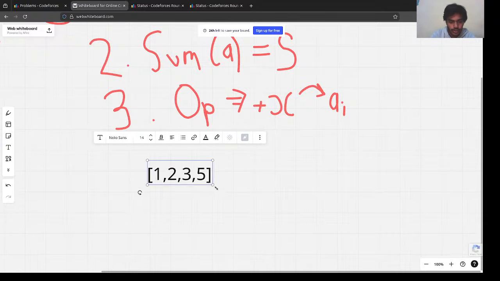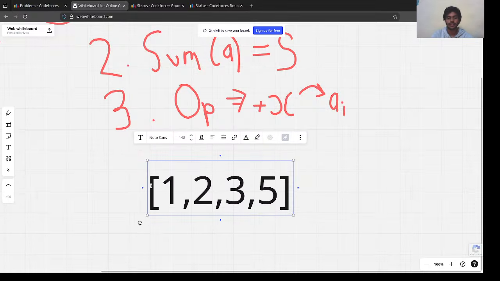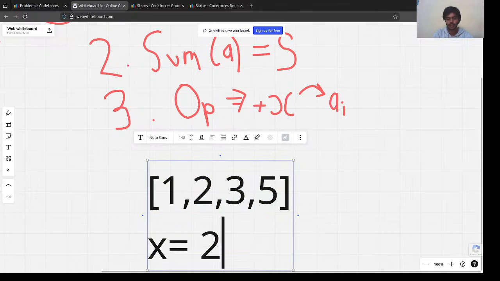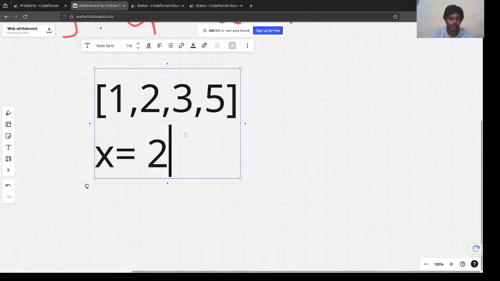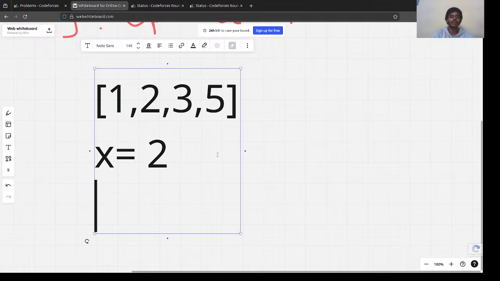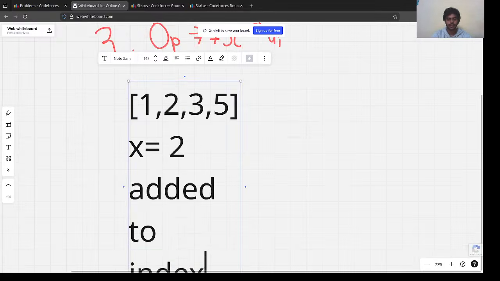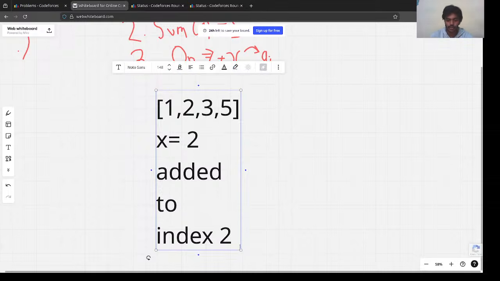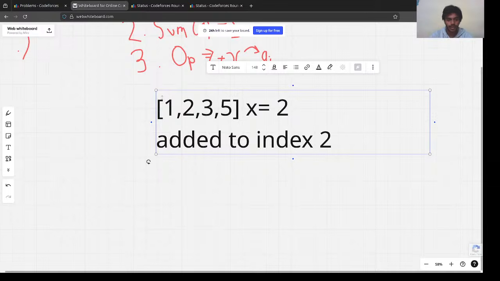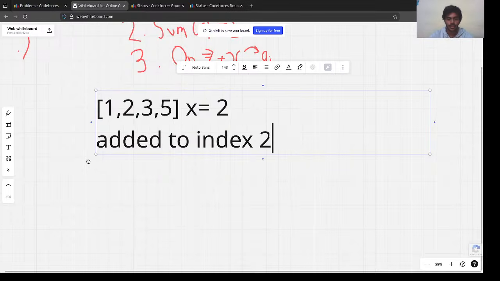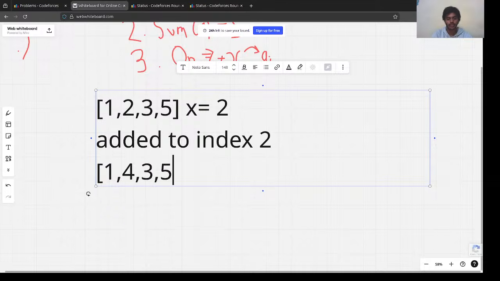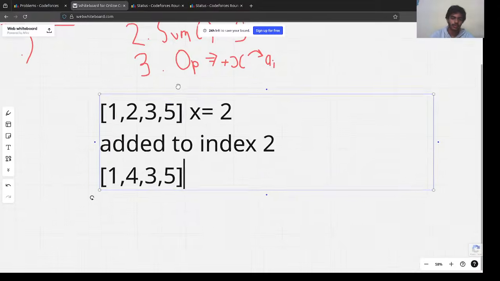So we are given this array, right? How can we perform the operation, let's say x is equal to 2. We can add this 2 to any of these elements. Let's say we added it to index 3, index 2 actually, let's try for 2. So let's say we added it to index 2. Index 2 is this one. So the new array would be 1, 2 plus 2 which is 4, 3 and 5. So this is what an operation would look like.